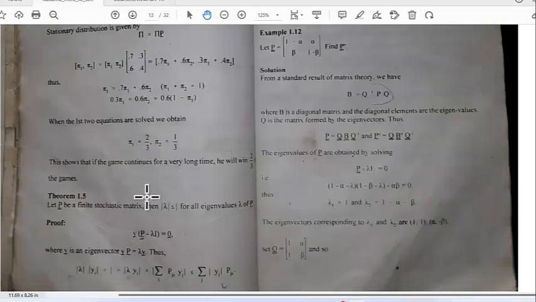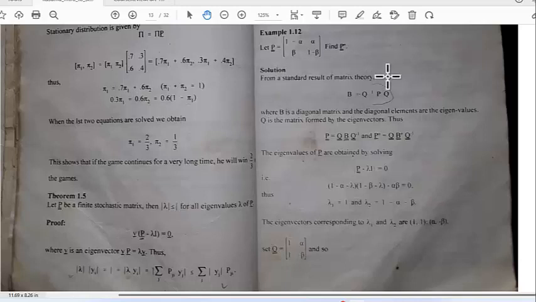Now there are some theorems about eigenvalues of stochastic matrices. Remember, a stochastic matrix, the way we're defining it, is a matrix whose rows sum to 1 and whose entries are non-negative. It turns out that all eigenvalues of such a matrix satisfy that the absolute value of the eigenvalue is less than or equal to 1. And such a matrix always has an eigenvector with eigenvalue 1.